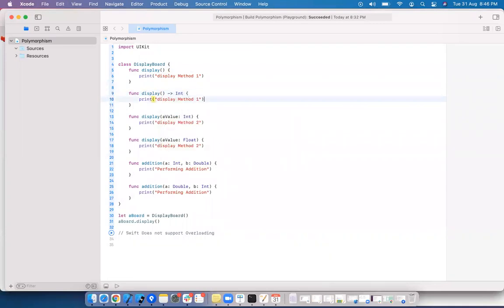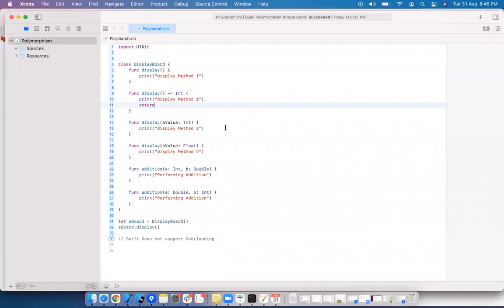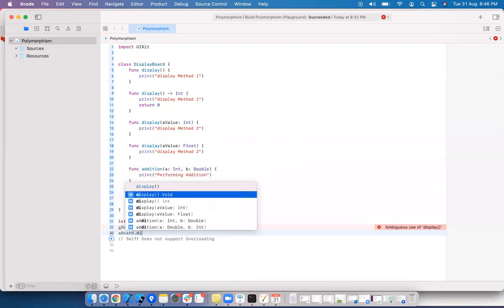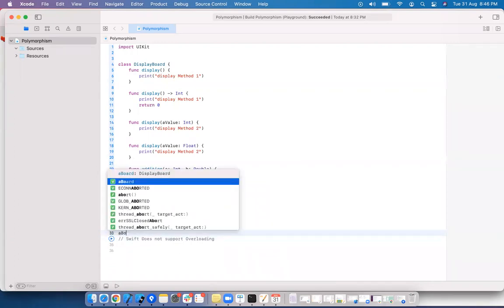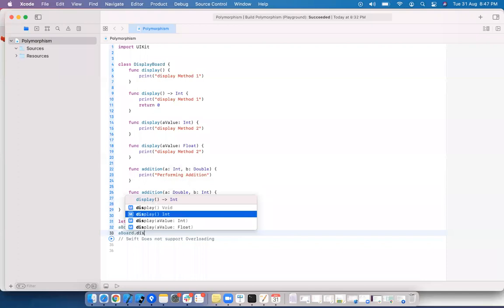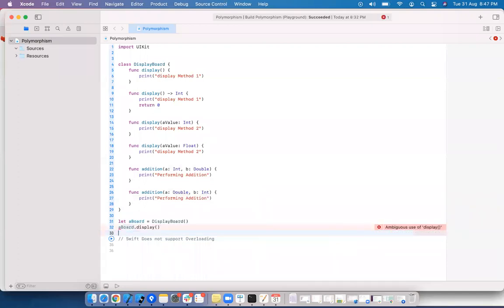Let's see. Go dot display. Navigation is a display.